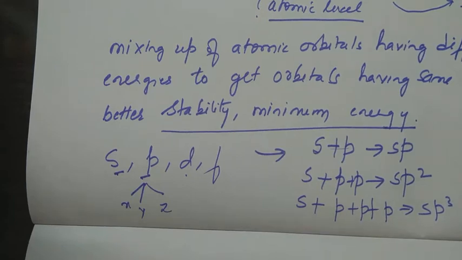So we shall be looking into sp3, sp2 and sp hybridization along with some other hybridizations also. Now let me teach you about sp3 hybridization. So what is sp3 hybridization?